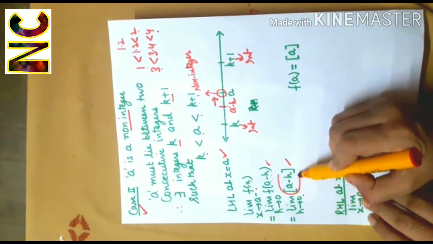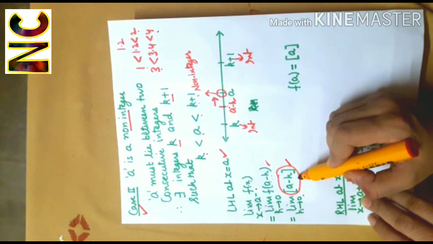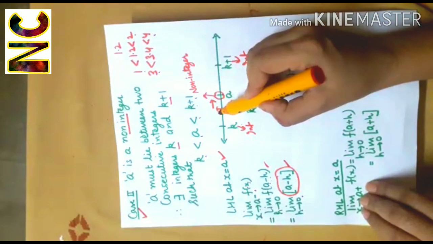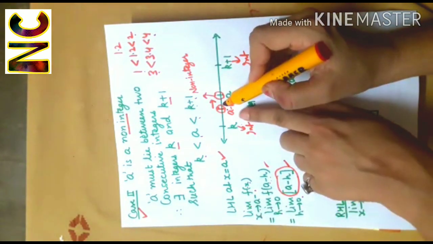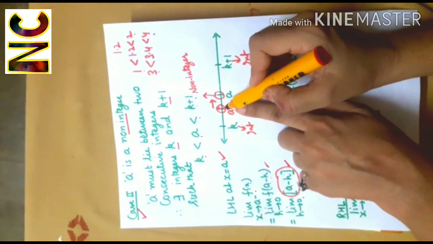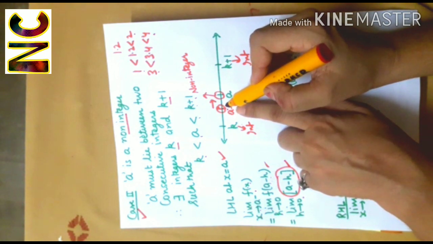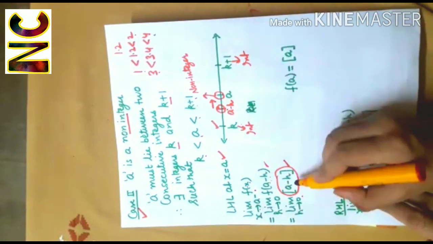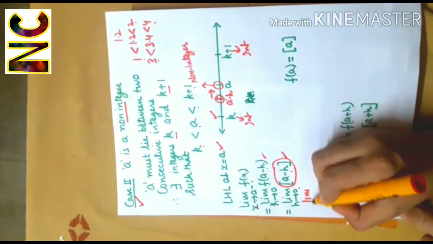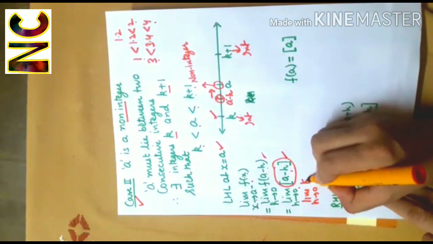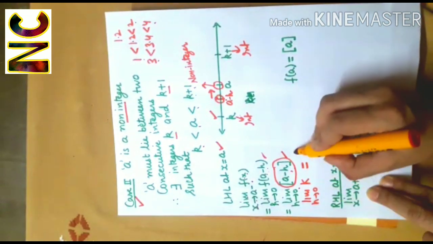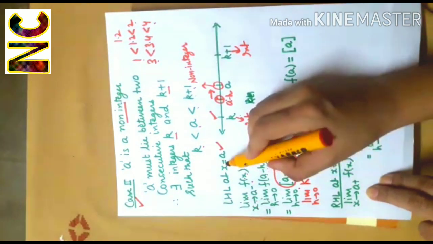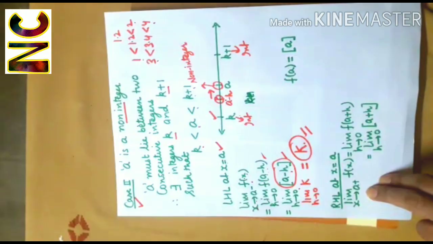Now this means greatest integer which is less than equal to a minus h. This is your a minus h. The largest integer which is smaller than a minus h, that is k. So its value is limit h tends to 0 k. When I apply the limit, I'll get k. So this is the left-hand limit at x equal to a.